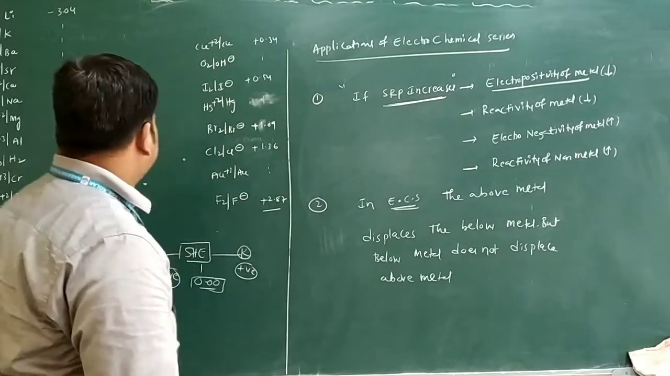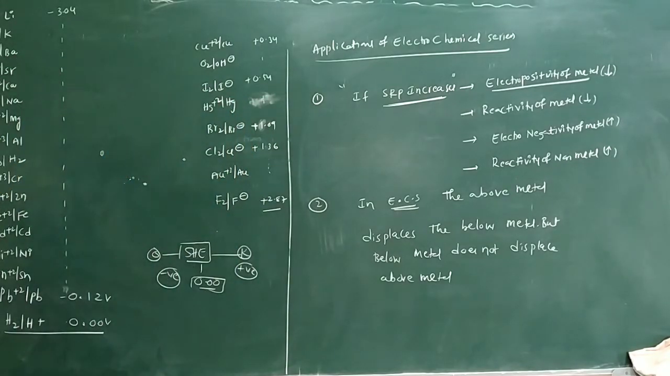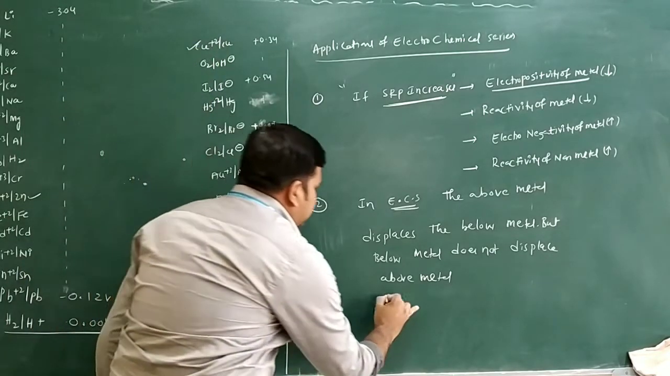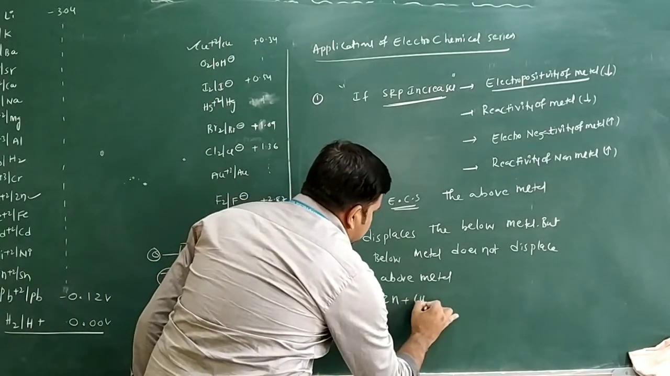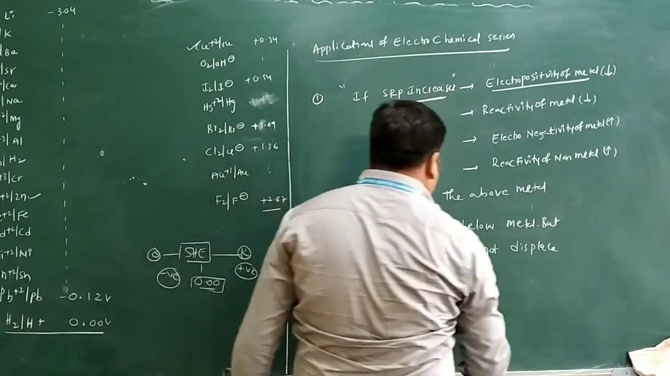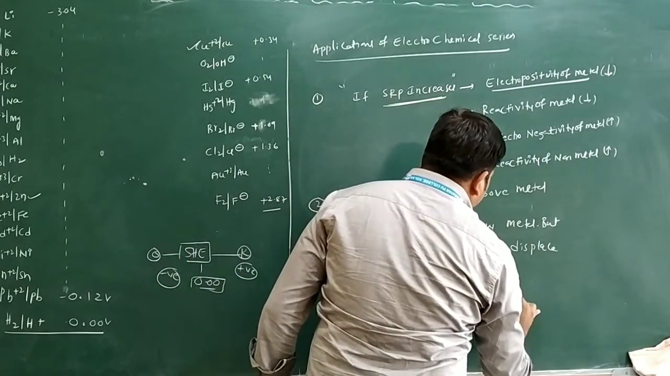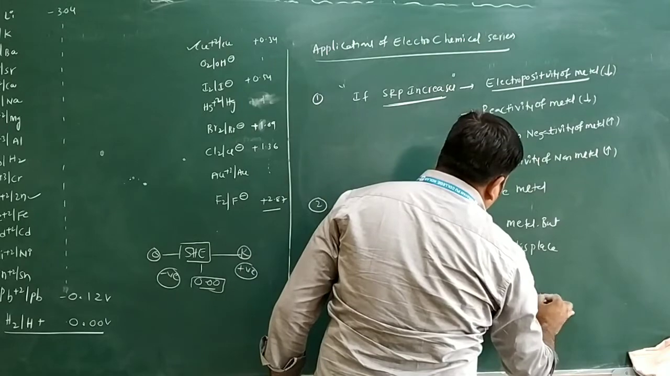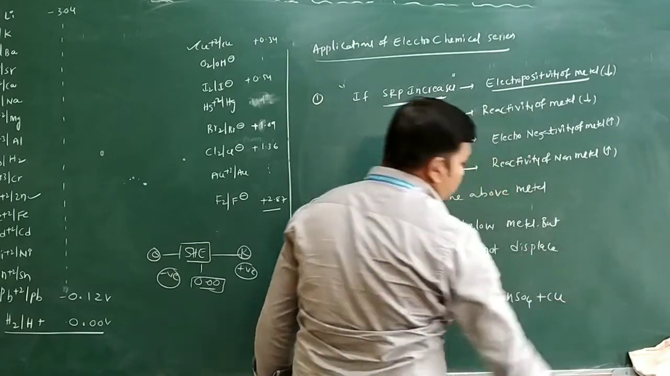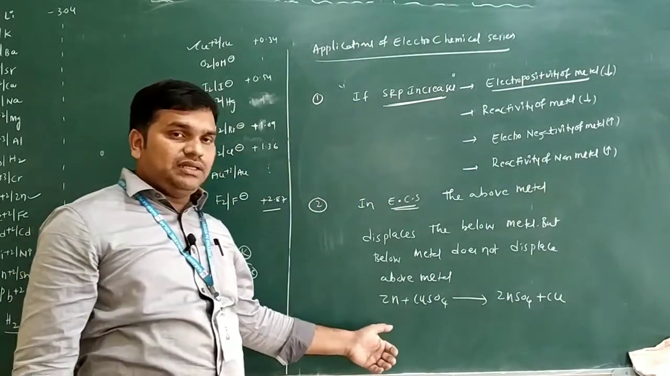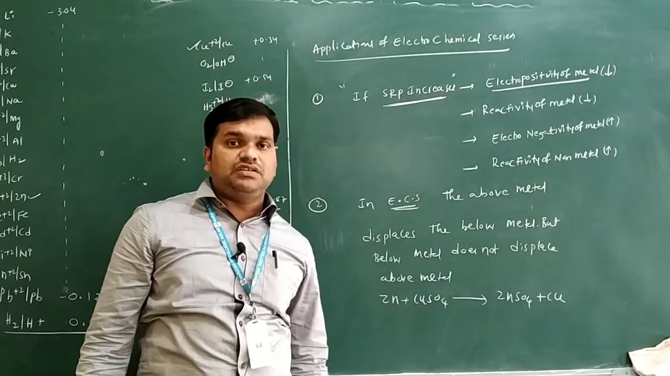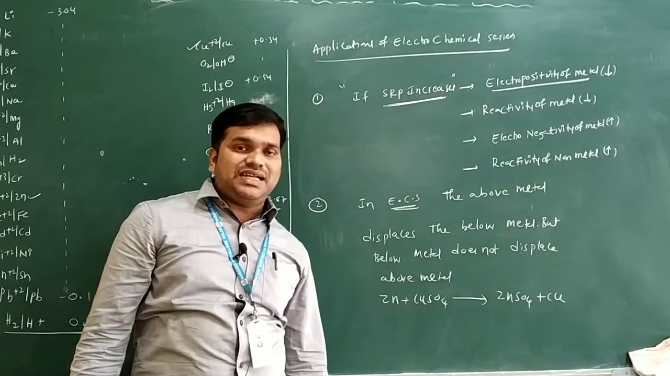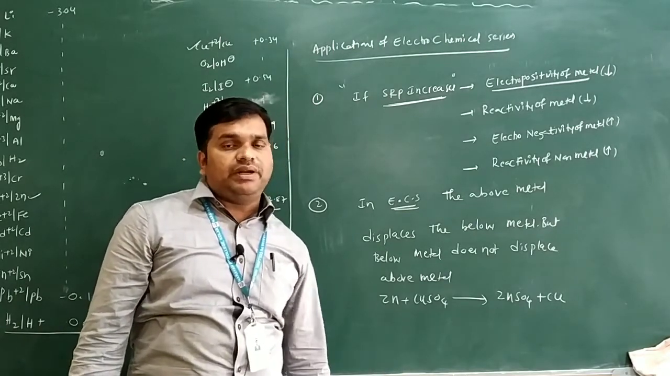Let us see this one. Above metal and below metal I want to take here. Suppose I want to write the reaction with zinc and copper. If we take here zinc, Zn plus CuSO4 gives rise to ZnSO4 plus Cu only. Zinc can react with the copper sulfate. Then ZnSO4 is formed, and copper is deposited only.